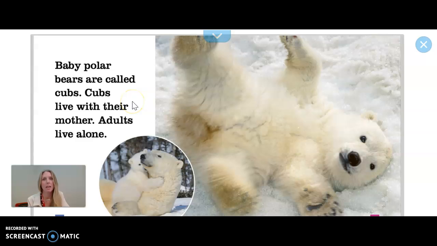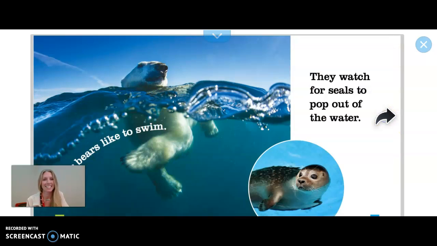That's describing and telling us all about polar bears. Cubs live with their mother. And then when they grow up and get to be big, the adults live alone. Alrighty, there's a cute guy. He's so sweet, isn't he?